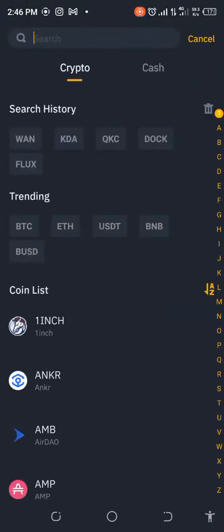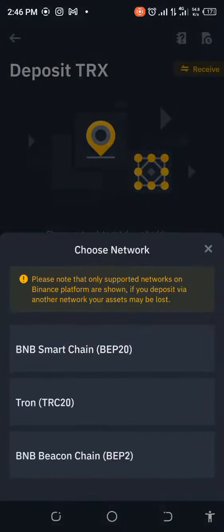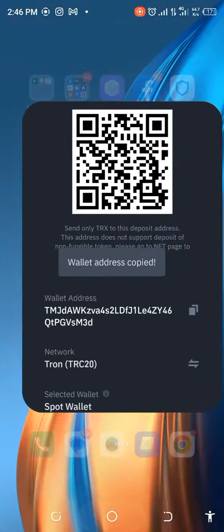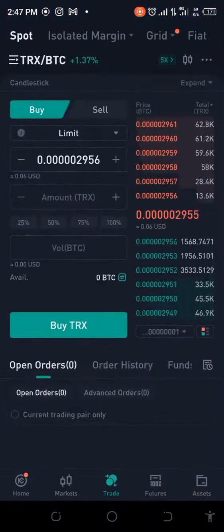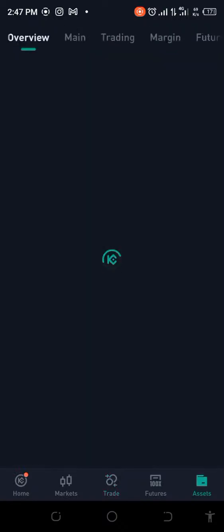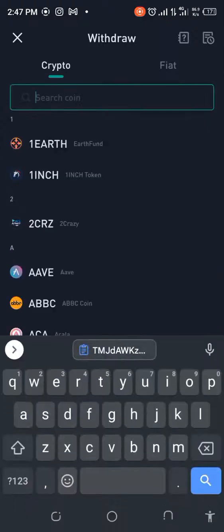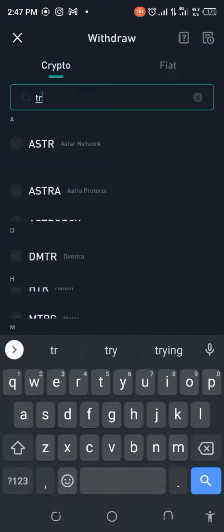Okay, so let's try and deposit TRX now. All right, and let's get TRC20, the address. Let's get that, and let's go back into our KuCoin and transfer that back. Okay, so right now we're just going to withdraw it from here. Withdraw, and it's going to be TRX. Okay, you can see it already has highlighted that. Okay, let's just put that there. TRX. So we have this here.